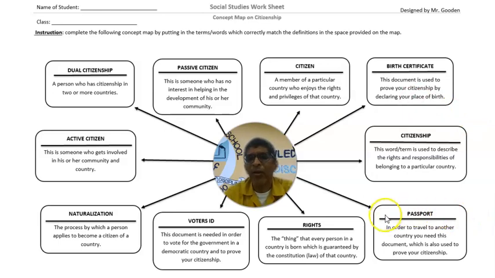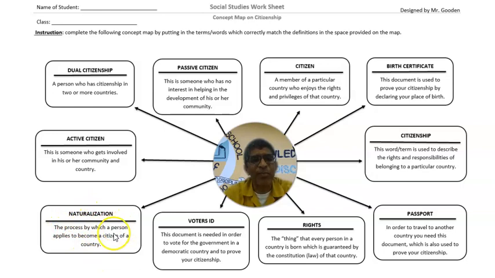All right. Another document that we use, I'm starting to write with my mouse cursor right here, is your passport. You cannot get a passport from a country if you are not a citizen of that country. Right? So remember now, to be a citizen of that country, you have to be born in that country, or let's jump across, naturalization, or you're a naturalized citizen.